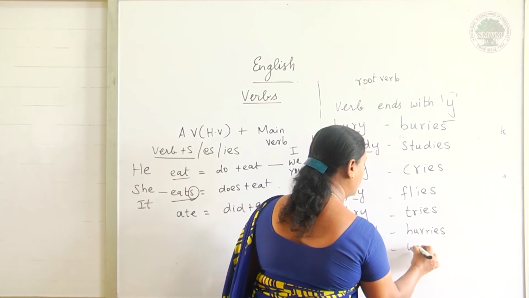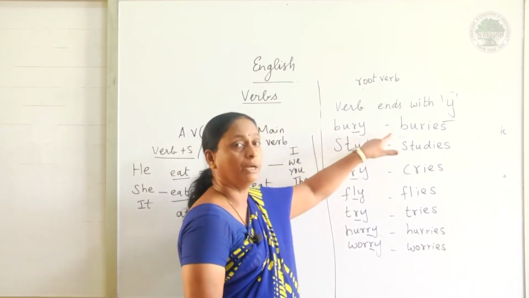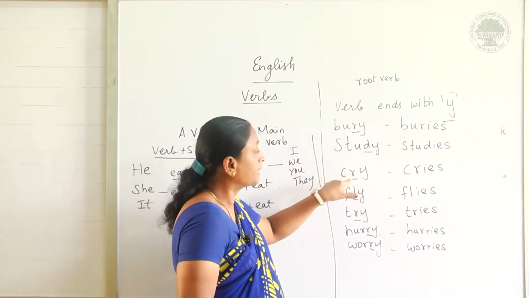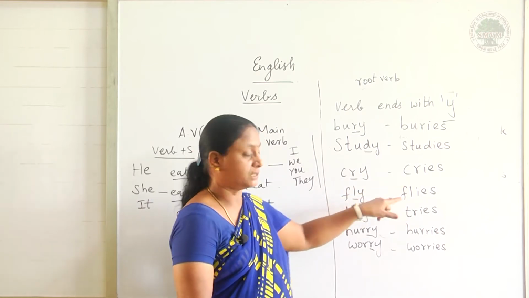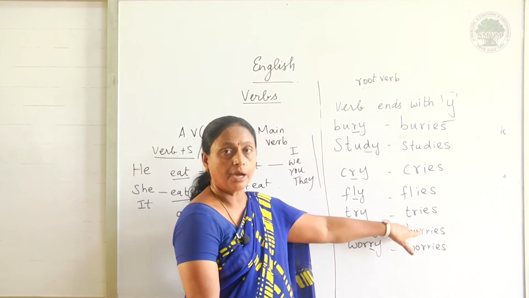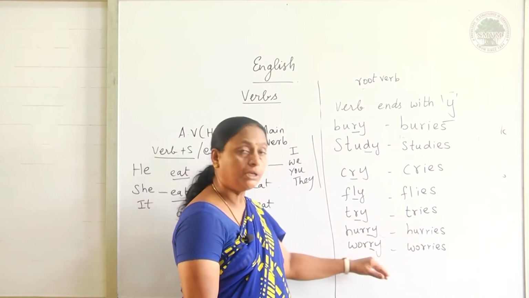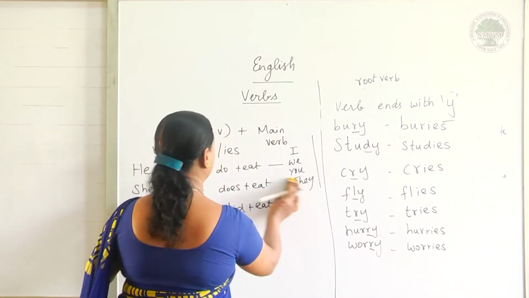Then worry, W-O-R-R-I-E-S. So bury, buries. Study, studies. Cry, cries. Fly, flies. Try, tries. Hurry, hurries. Worry, worries. We have to apply this in our sentences.